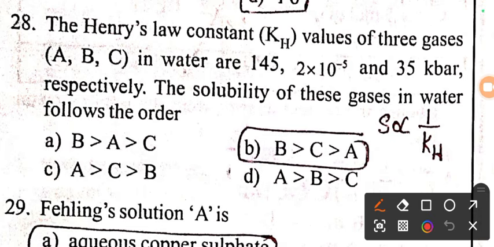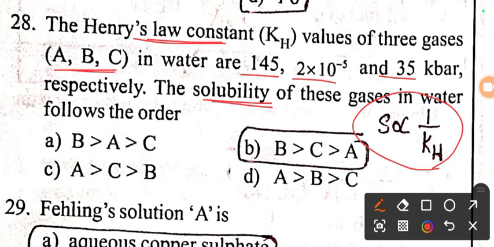We have next question from solution chapter. The Henry's law constant Kh values for 3 gases A, B, C are given: A 145, B 2 into 10 to the power of -5, C 35 kilobar respectively. We know solubility of a gas is inversely proportional to Kh.